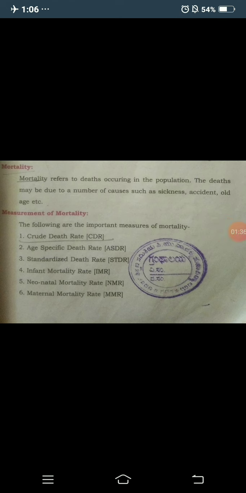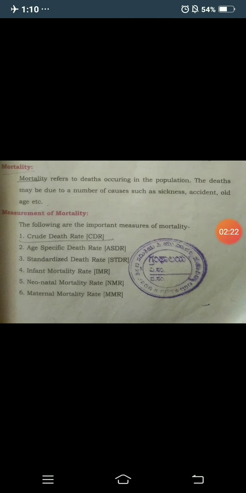And I have already explained the concept of reproduction rates and the types of reproduction rates: one is called the general reproduction rate and the second is called the net reproduction rate. We have also studied the related merits and demerits and the problems in GRR and NRR. So now we are going to study a new concept.